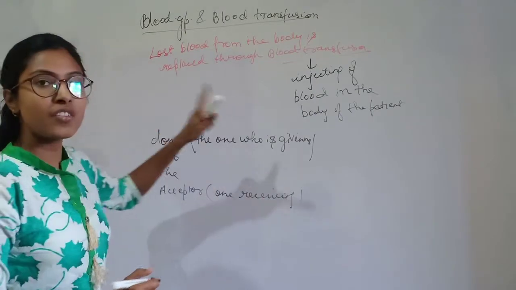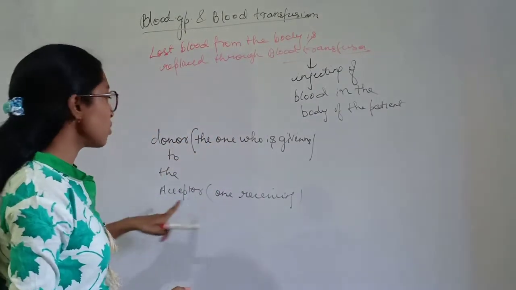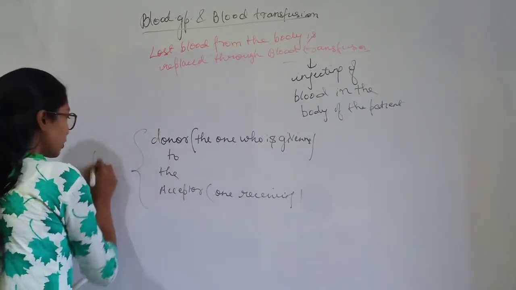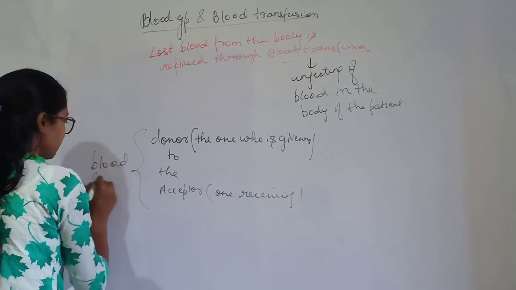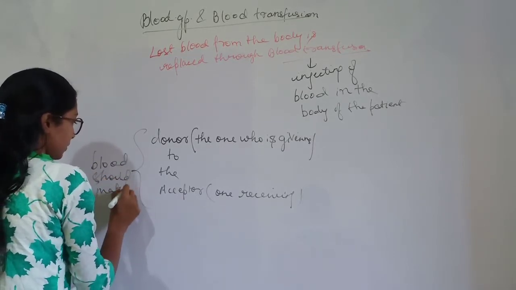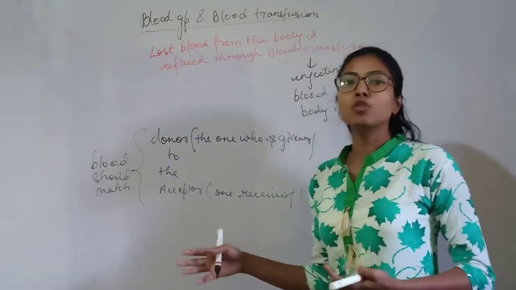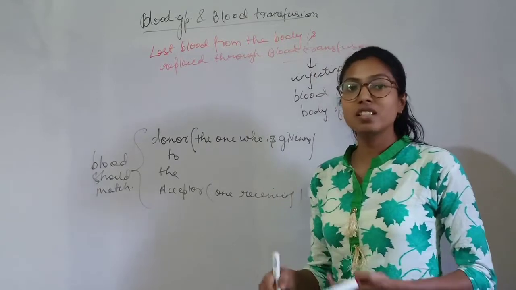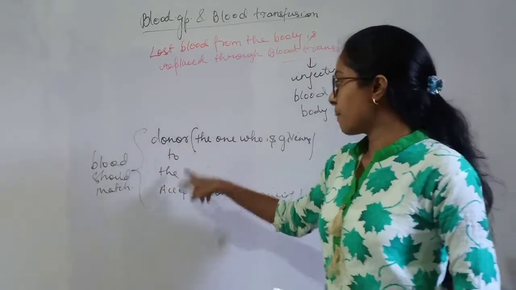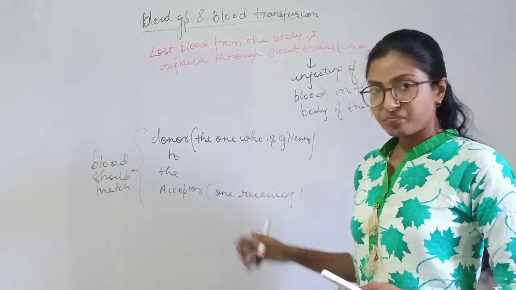When the blood transfusion is occurring, the donor who is giving and the acceptor who is receiving the blood, they both should match. The blood should match. If the blood does not match, it may lead to various kinds of diseases, or it may also lead to death. So the blood should match from the donor to the acceptor.